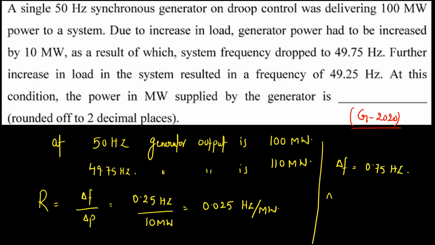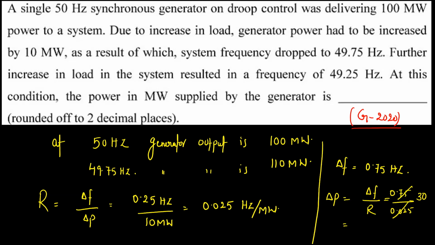So what will be the change in delta P? Delta P will become delta F divided by R, which is 0.75 divided by 0.025. How much is this? 30. The change in power is 30 megawatt.